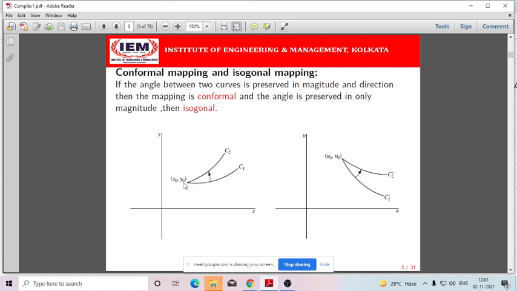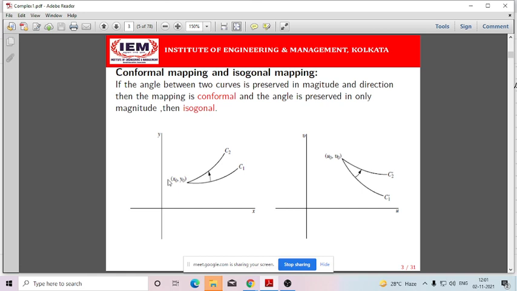Similarly, for the points which are over the C2 curve, if a mapping is defined, each and every point will be mapped to some point in the w Argand plane. If I join them, I'll be getting another two-dimensional curve, let's say C2 prime. And let's say they are intersecting at the point u0, v0, where u0, v0 is nothing but the image of x0, y0.